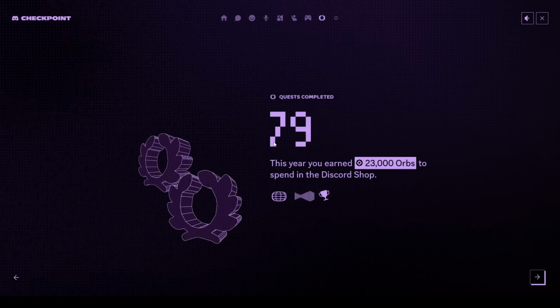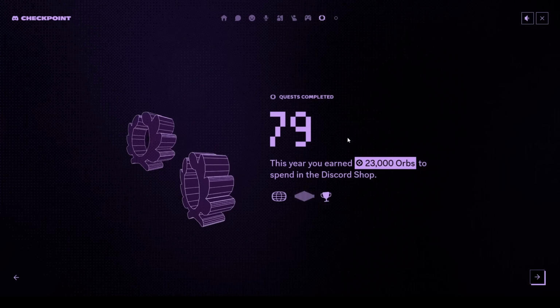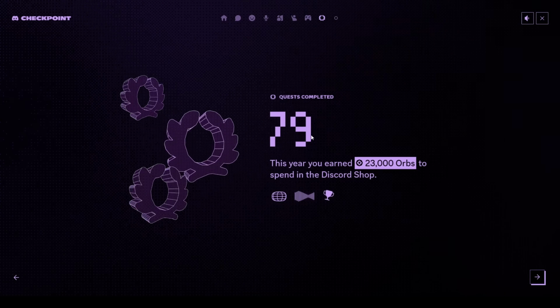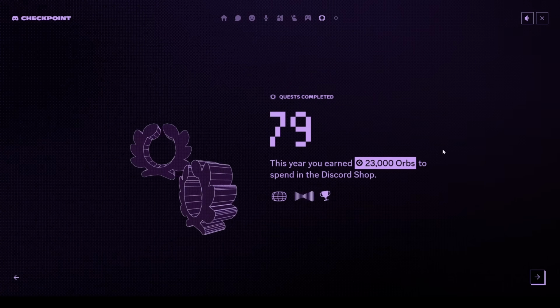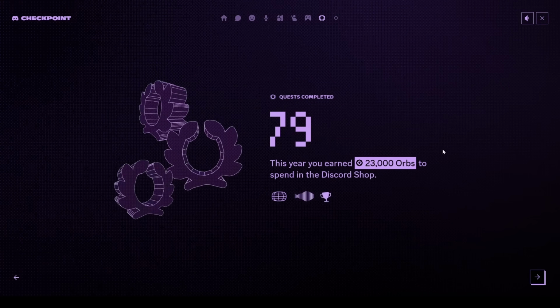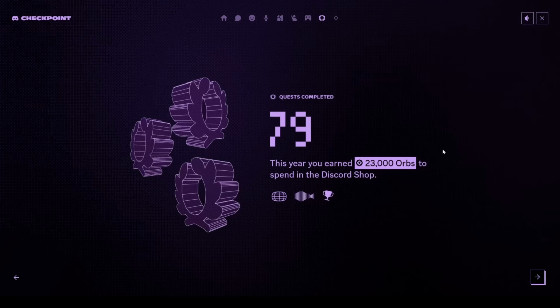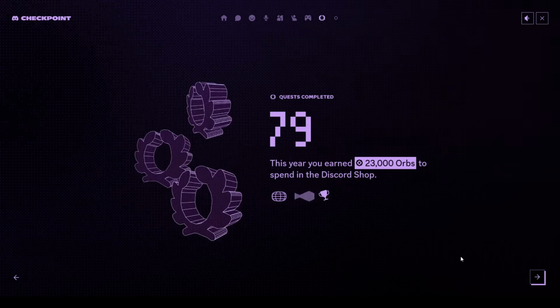We can see how many quests I've completed this year, mainly from my tutorials that I've been doing, but I've done 79 quests and I've earned 23,000 orbs. Please leave in the comment section below how many orbs you've earned this year and how many quests you've also completed. Let's go to the last tab here.